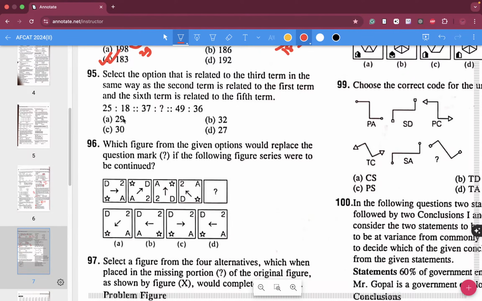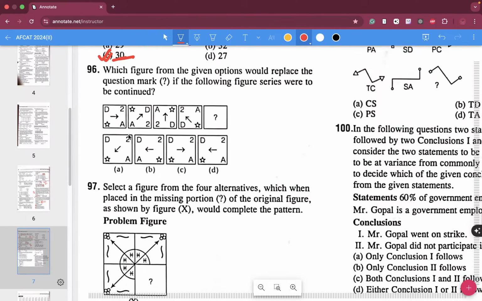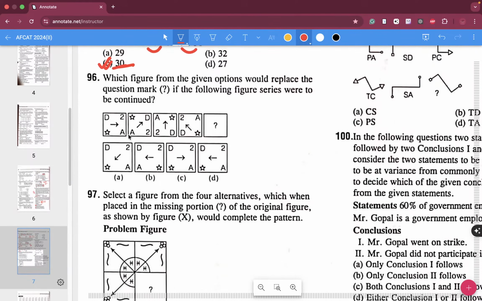25 is to 18. The difference is 7, so the difference will be 7. Which figure from the given options would replace the question mark over here? The arrow is moving by 45 degrees anti-clockwise, so now it is going to be this way for sure.